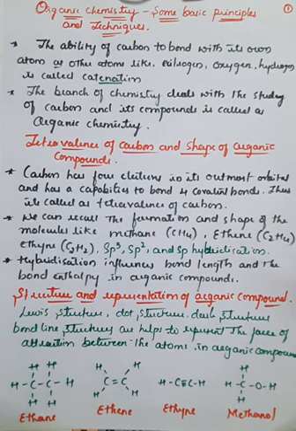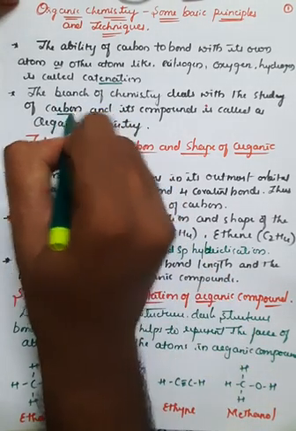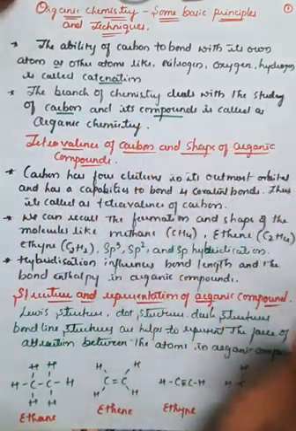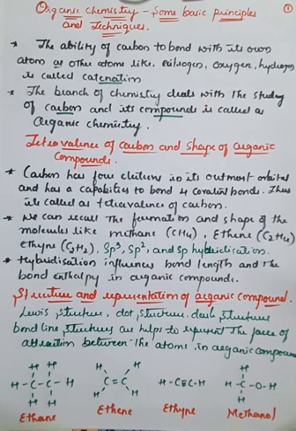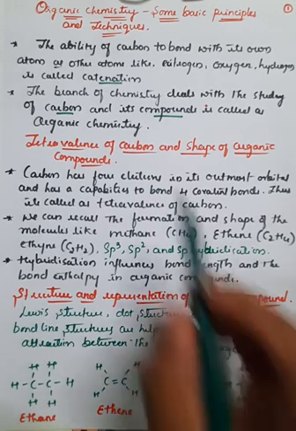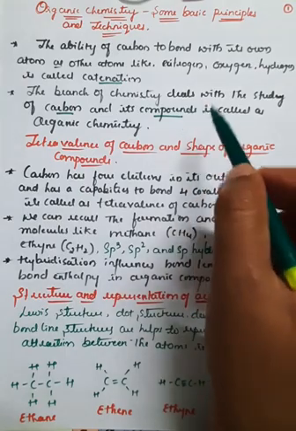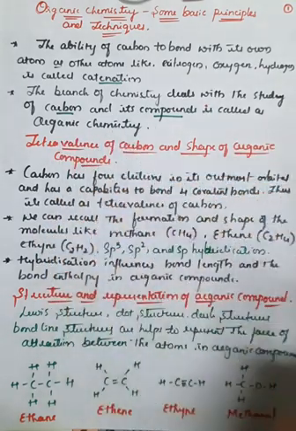And we have already seen the branch of chemistry that deals with the study of carbon and its compounds. Carbon and its compounds is generally called organic chemistry. Organic chemistry is a sub branch of chemistry. Here we will study all the information regarding carbon and its related compounds, which is generally called organic chemistry, right?